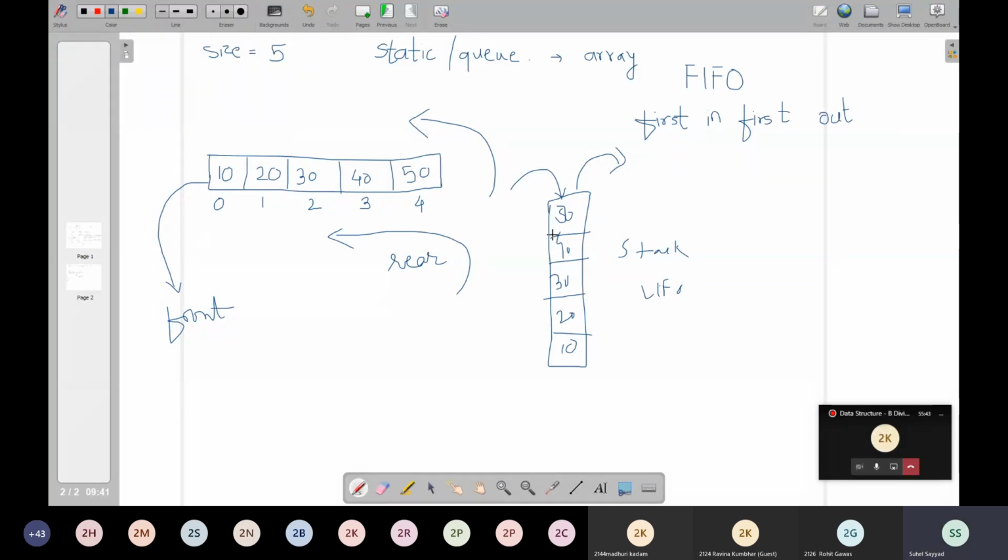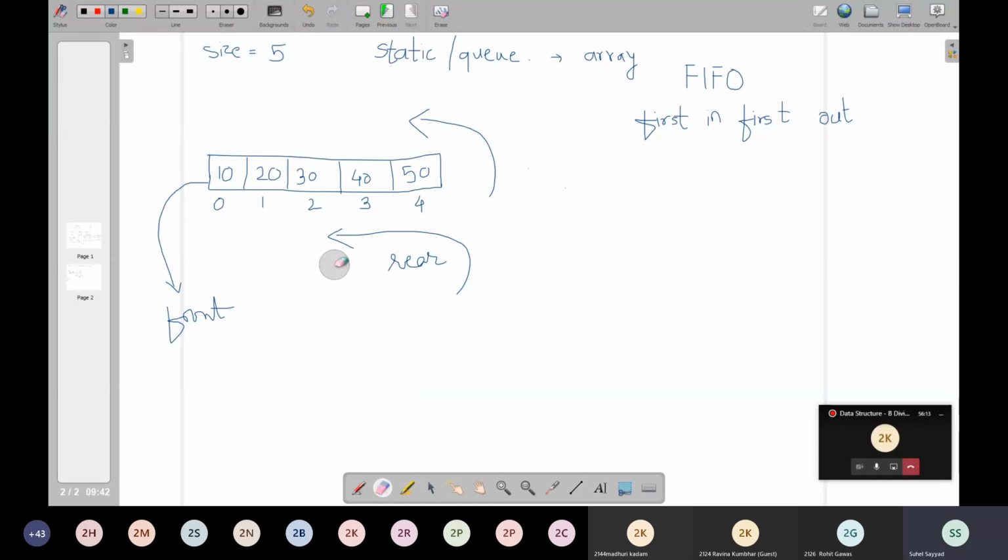But now in queue, this is the end which you use for inserting, and this is the end which you use for removing the elements. Both the ends are operational. And that's why this data structure is called a FIFO data structure. FIFO stands for first in, first out.